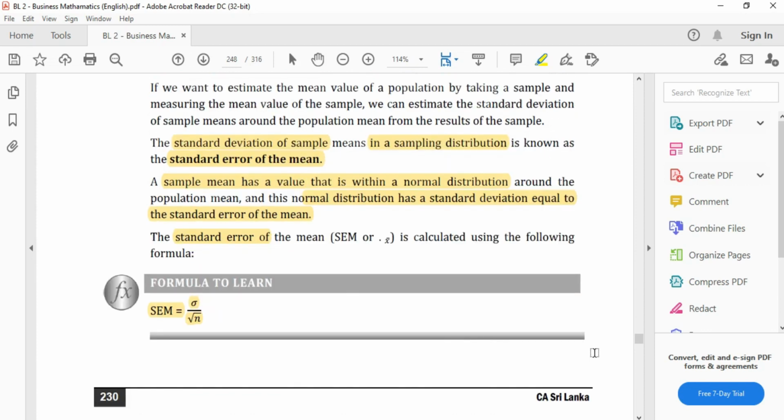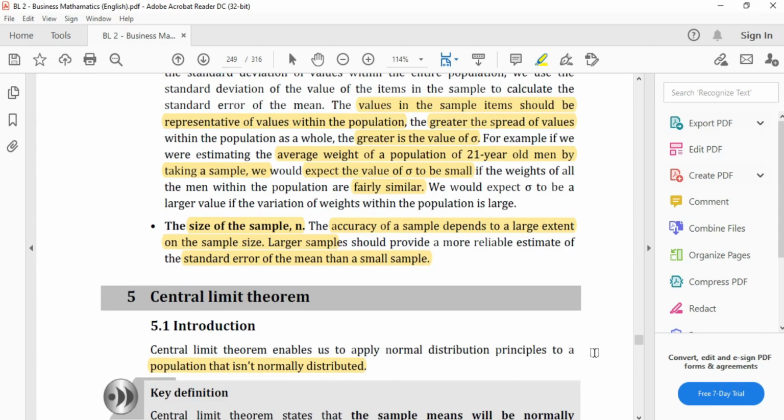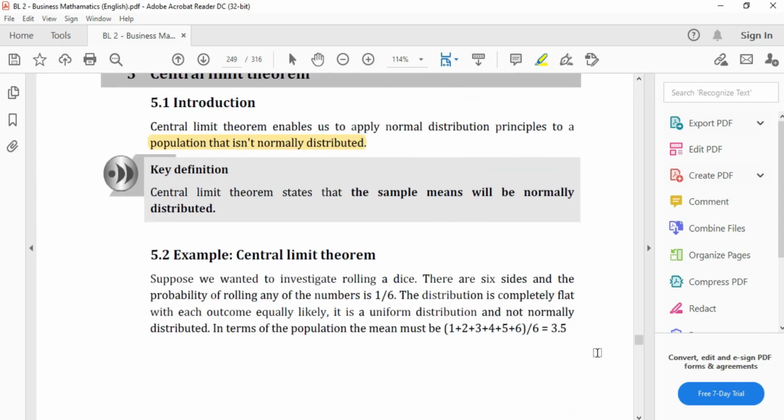Because the sample is not a proper distribution of data, right? However, using the central limit theorem, we can say the sample mean, the average of the sample, can be normally distributed using some different formulas. That means the central limit theorem adjusts the previous formulas to get the sample mean that would get normally distributed.